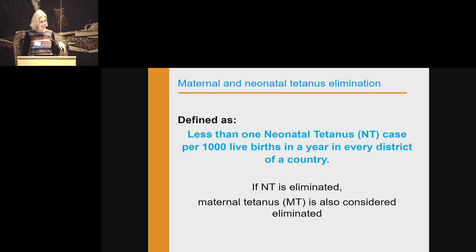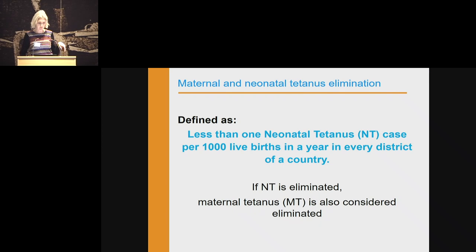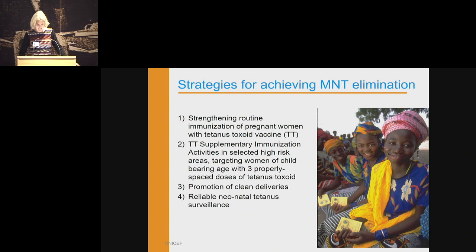So lastly, the vertical equity issue. I think one of the clearest examples we have at the moment is MNT elimination. So this is about neonatal tetanus. This is really children being born at home in very dire conditions. And as with polio, the deadline has passed. I can't even remember when it was meant to have been eliminated, but now it's 2018, I think, the new deadline. But there is good progress. I'll show you a map next slide.